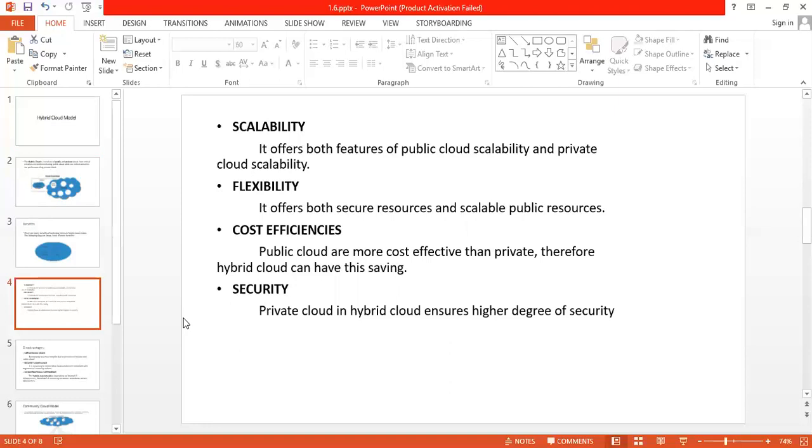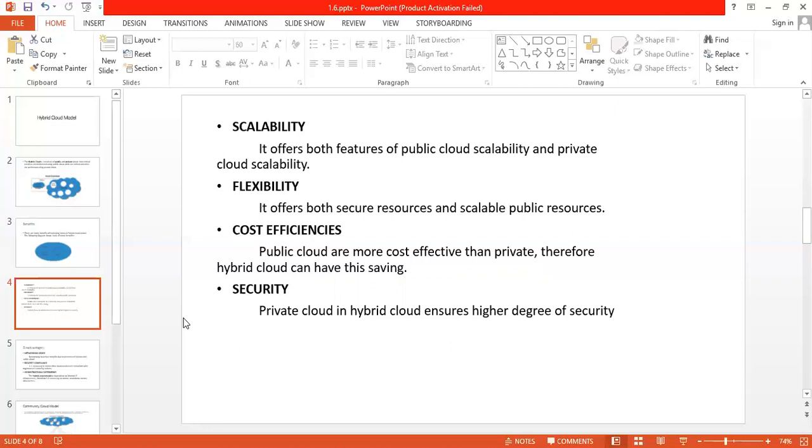Next is security. The private part of the hybrid cloud ensures a higher degree of security. As I said some time before, as we are using private cloud, it is highly secure, and because of that, we can say hybrid cloud is also secure. So with hybrid cloud, the organization's workload is contained within a private cloud while retaining the ability to spontaneously increase the workload and handle spikes of usage on the public cloud.